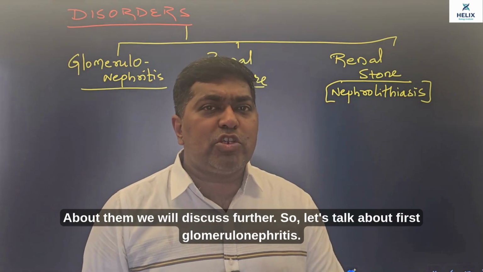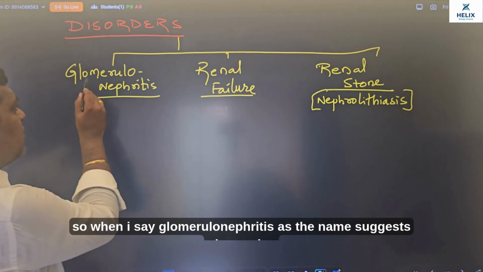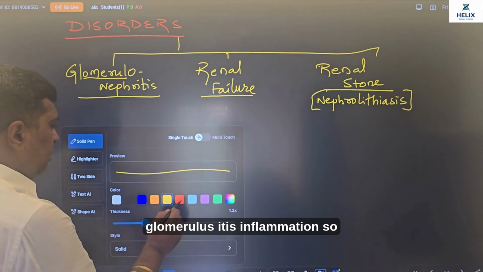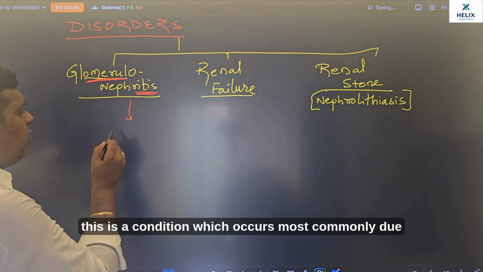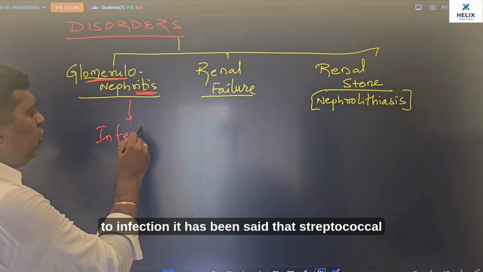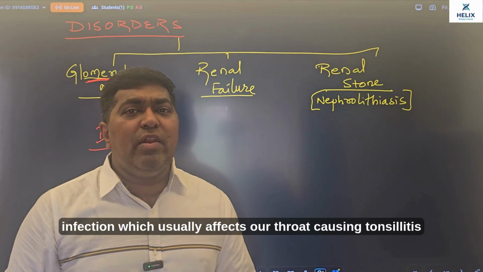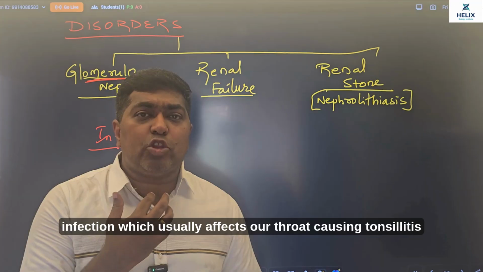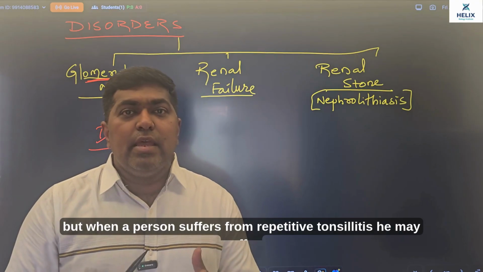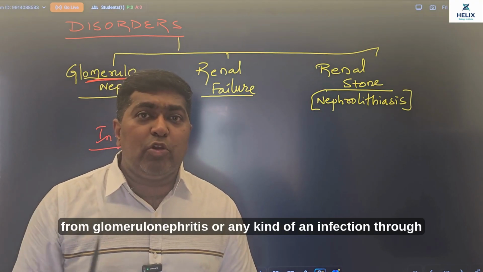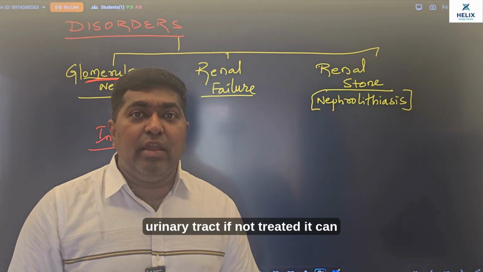So let's talk about glomerulonephritis first. As the name suggests, glomerulus-itis, inflammation. This is a condition which occurs most commonly due to infection. It has been said that streptococcal infection, which usually affects our throat causing tonsillitis, can lead to glomerulonephritis when a person suffers from repeated tonsillitis, or from any kind of infection through the urinary tract if not treated.